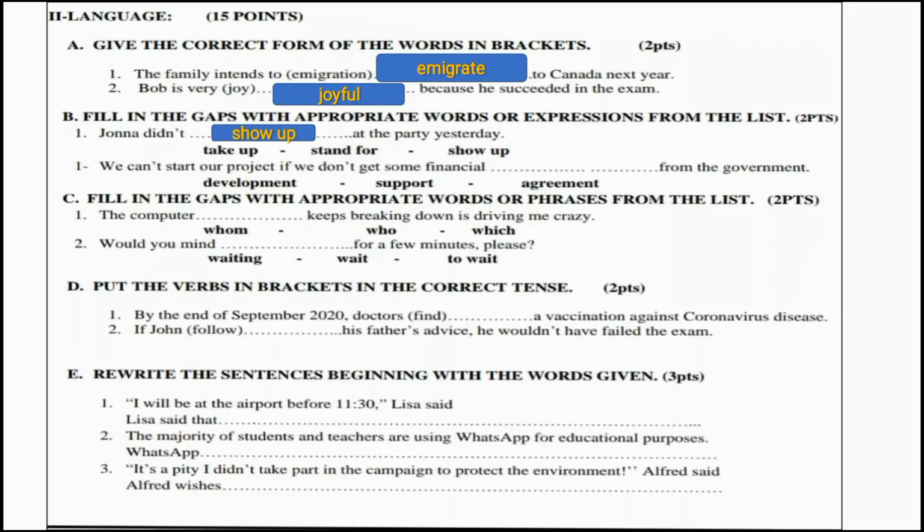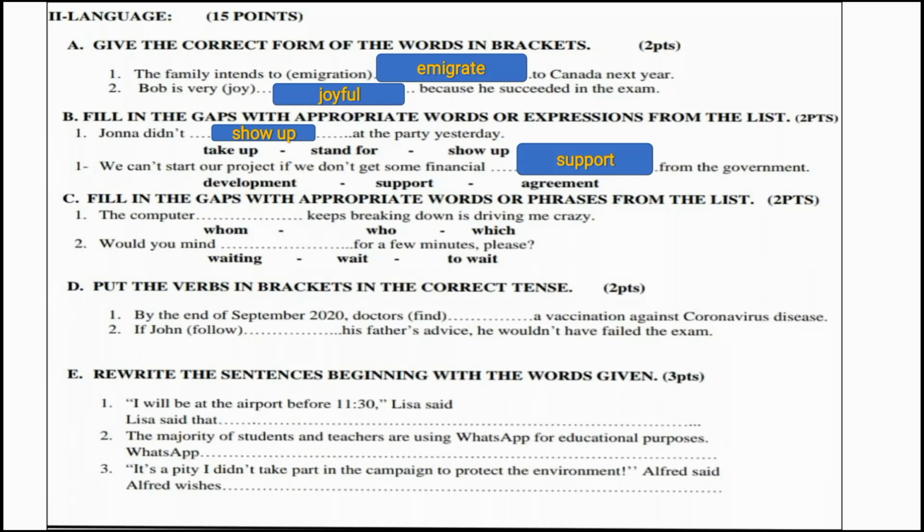Jonah didn't show up at the party yesterday. It means Jonah didn't come to the party yesterday. Number 2, we can't start our project if we don't get some financial (support). The word financial has to do with money, so we need some financial support from the government. Support means aid and help.